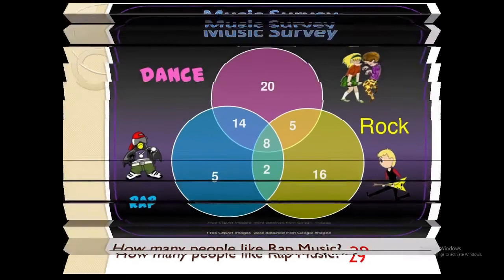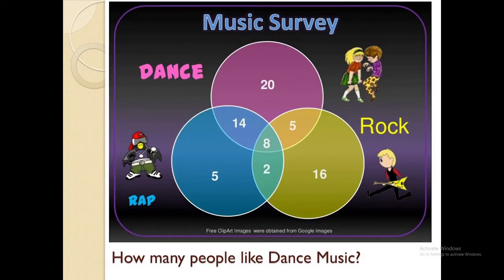Let's have another question. How many people like dance music? So focus on the circle pertaining to dance and add all the numbers found on that circle. So the sum would be 47 people like dance music.